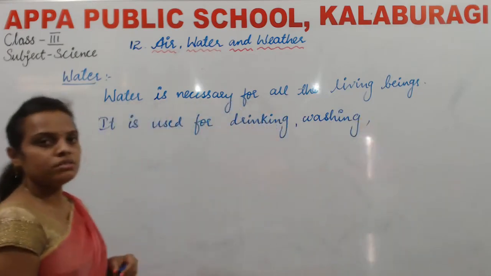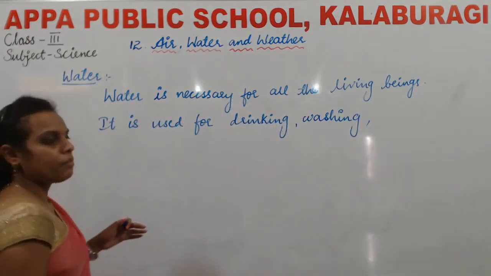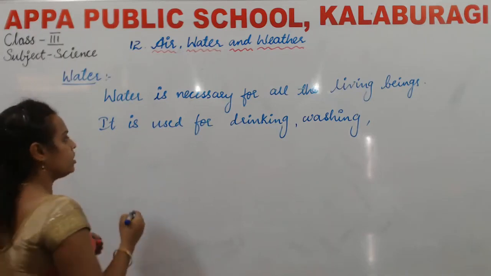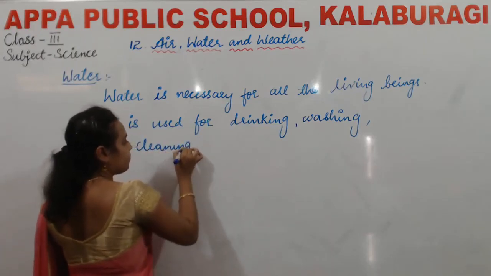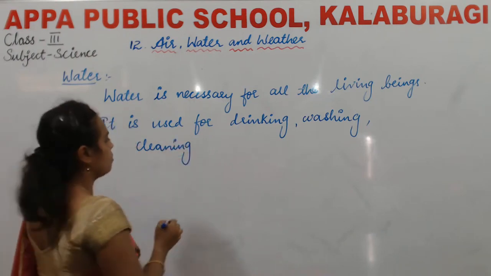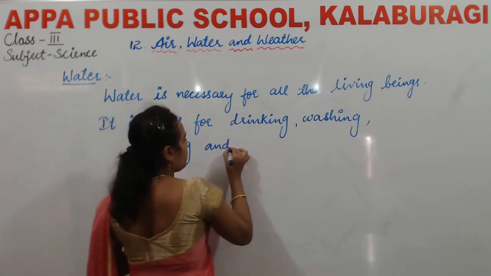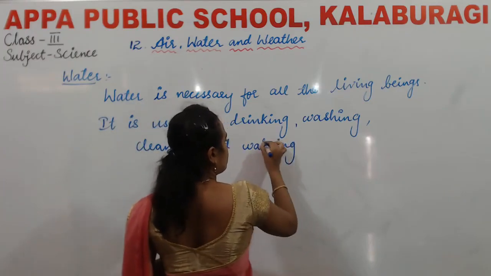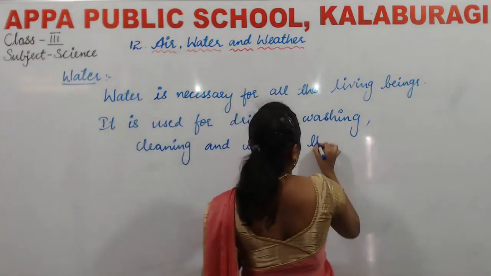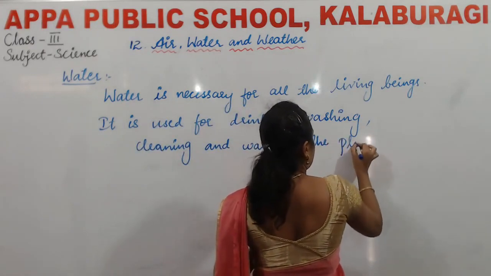Then why do we need water apart from drinking and washing? Yes, we need it for cleaning, and we also need water for watering the plants.